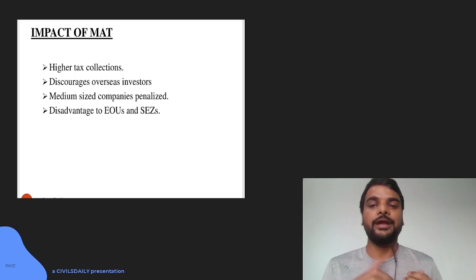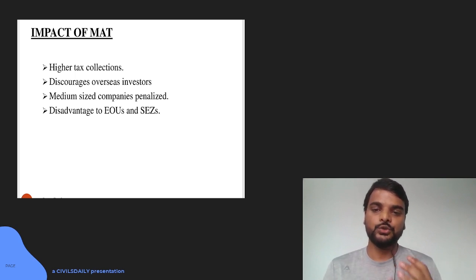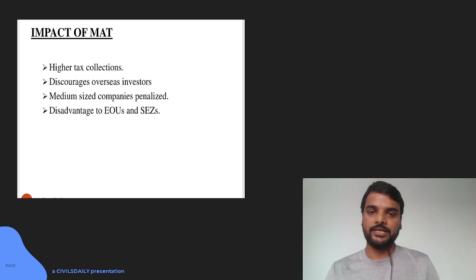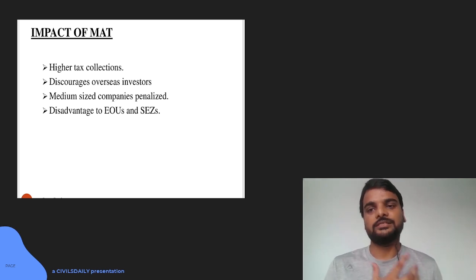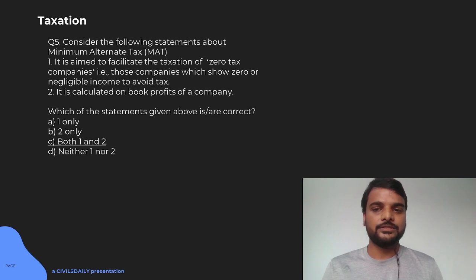So that if you have paid more under the MAT regime, you will actually be getting that much of credit, and next year it will be adjusted from your liability. So that system has been brought in, and now uniformly we are moving towards a system where everybody pays the income tax, whether you are showing profit or not. So the answer here will be both 1 and 2.